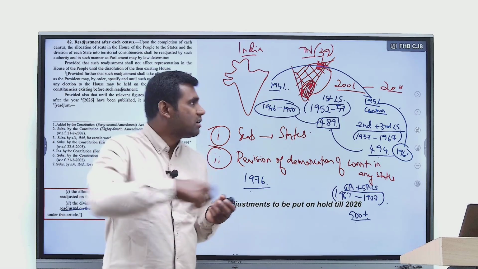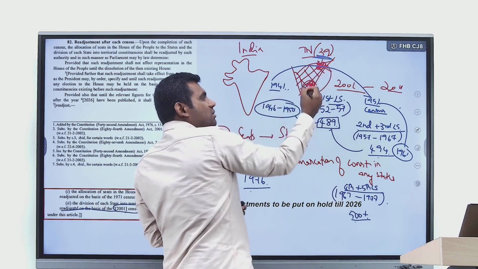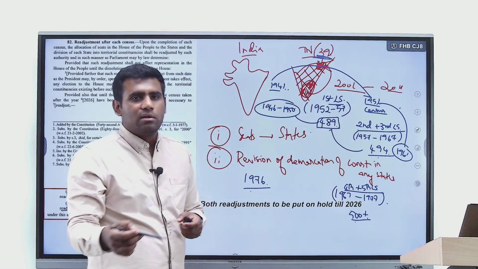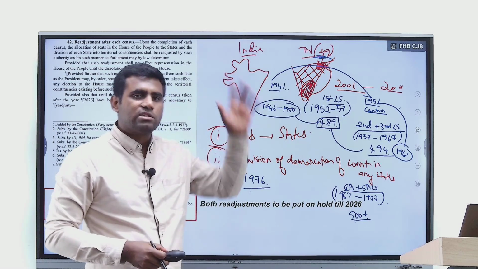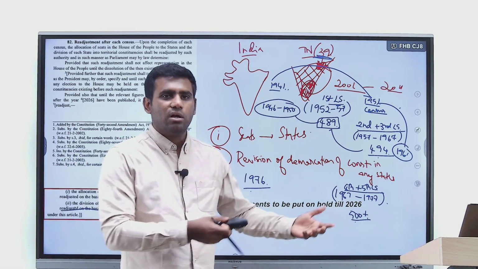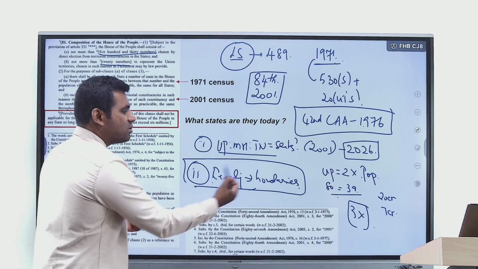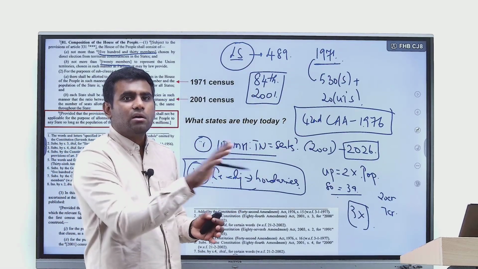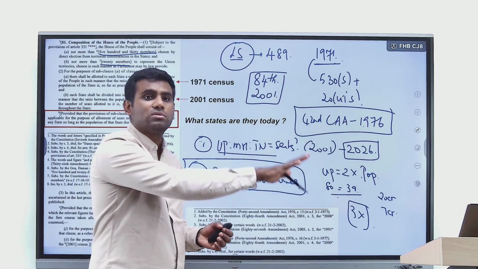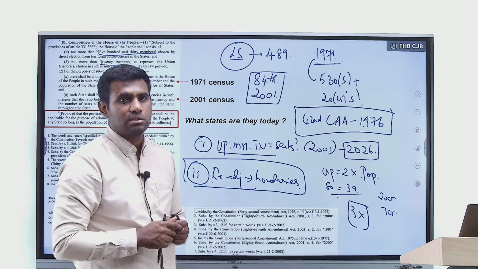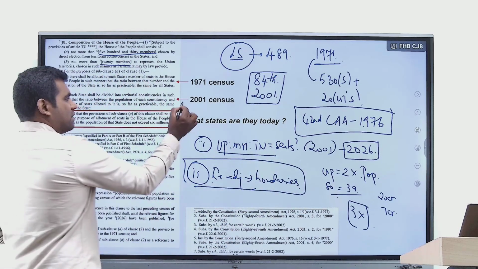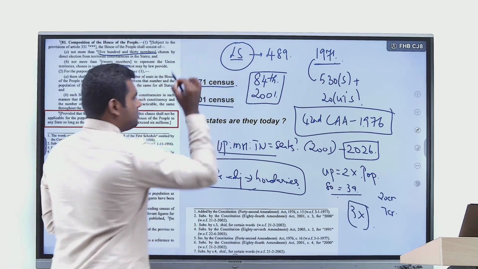But within that state, how are these 39 different constituencies going to be demarcated? You don't have to stick on to an old estimate. So go for the latest one. So that's why when it comes to the second category of readjustment, that is revision of boundaries within that particular state, we base it as per the 2001 census estimates. Right? So that's what I have marked here.